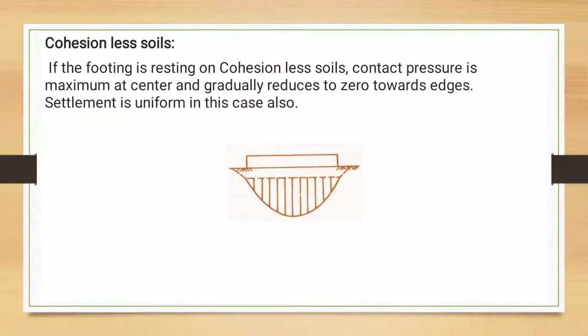But for rigid footing in cohesionless soil, the contact pressure is maximum at the center and gradually reduces to zero towards the edges. Here the settlement is uniform in this case also.